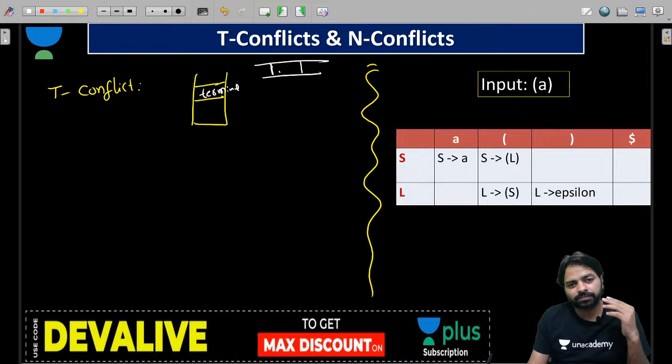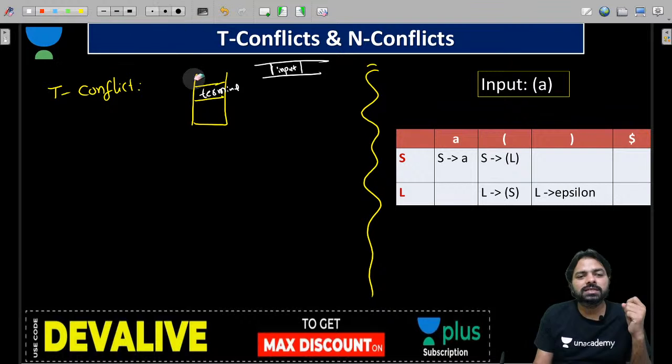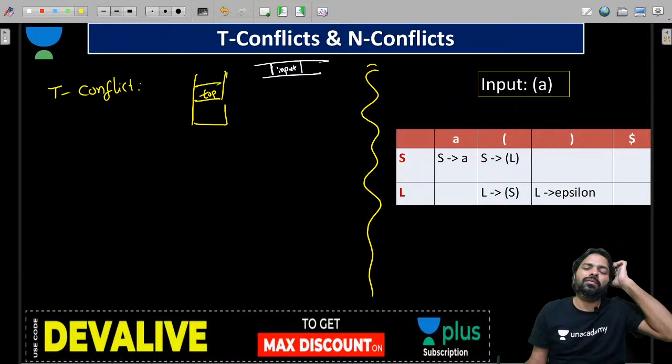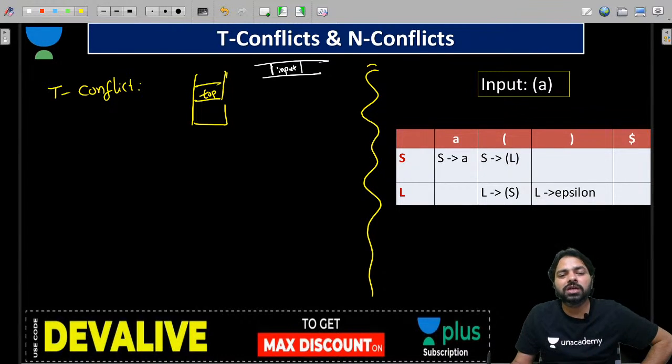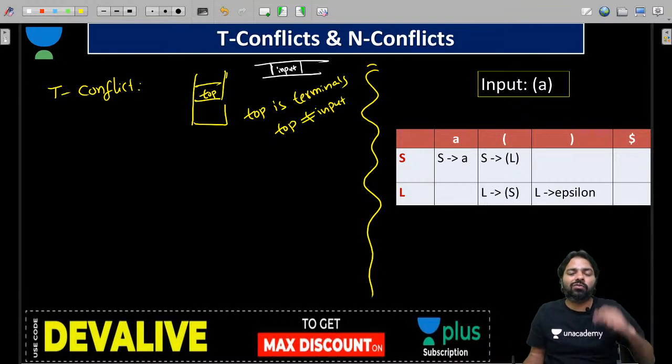The top of the stack is a terminal, but it is not matching with the input. Top not equal to input. That means you got a T conflict.